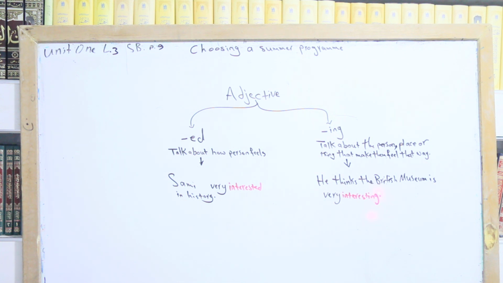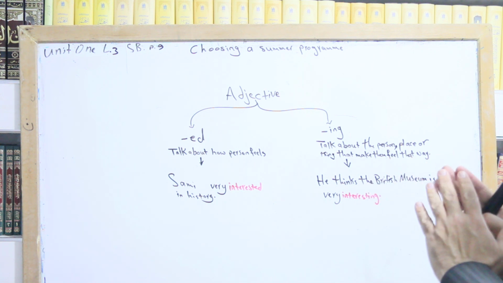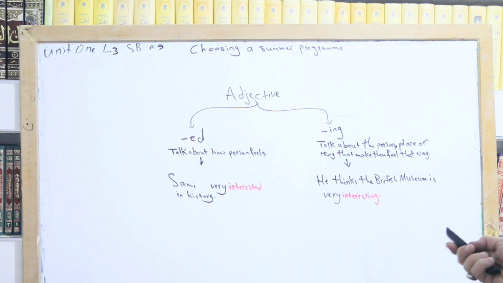Okay, so in general, I'm going to summarize the topic. This topic is about using the adjective, when the adjective ends with ed or ends with ing. If I want to talk about the person himself, how he feels, I'm going to use the adjective that ends with ed. And if I want to talk about the thing or the person or the place which makes him feel that way, I'm going to use the adjective that ends with ing.